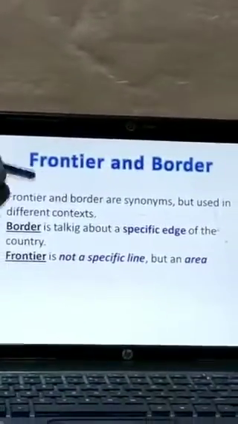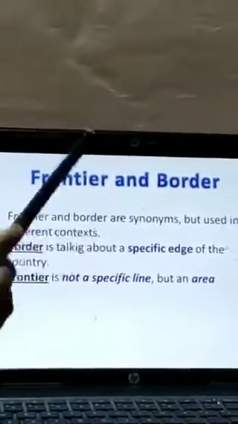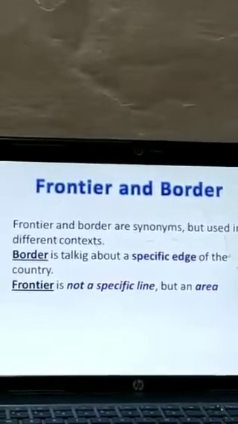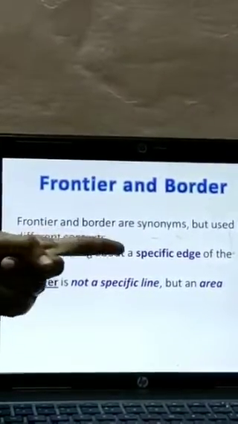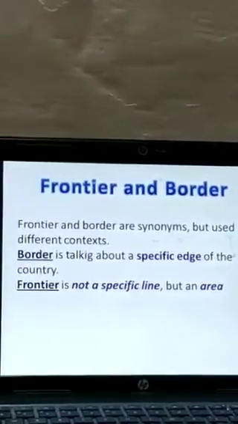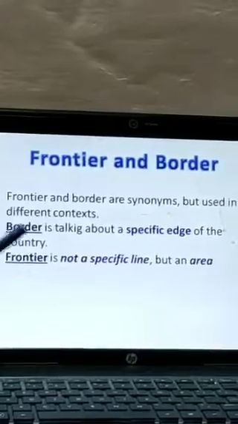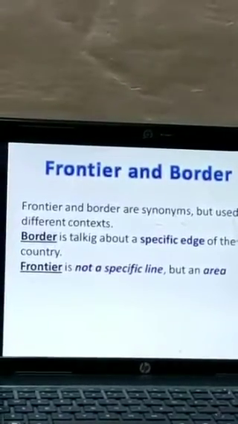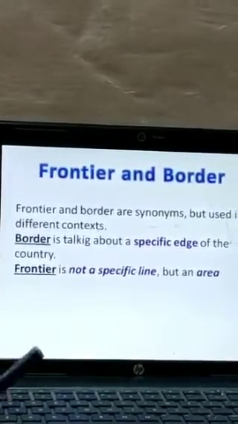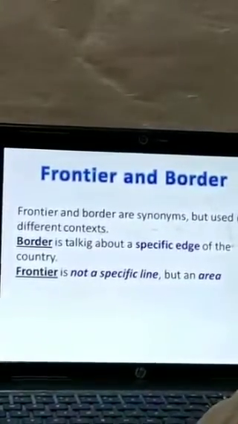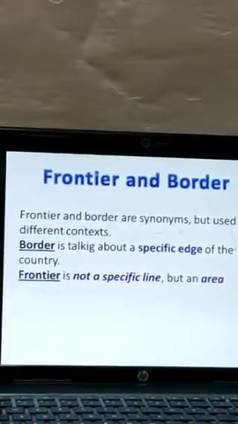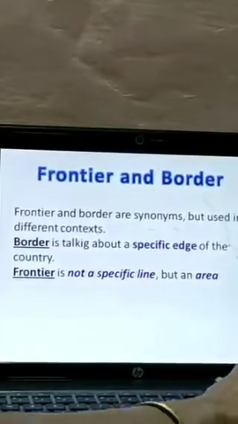See, frontier and border are synonyms but used in different contexts. Border means a specific edge, a specific line. According to official record, when a specific line is mentioned, that is known as a border. Frontier is not a specific line, that is an area. So you all know India and Pakistan have a border problem. So Pakistan's border is mentioned as frontier and Bangladesh's border is mentioned as border.